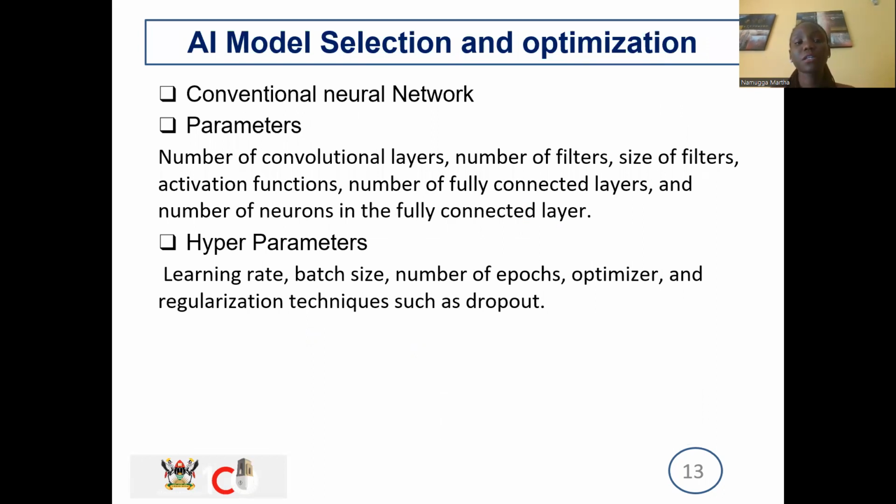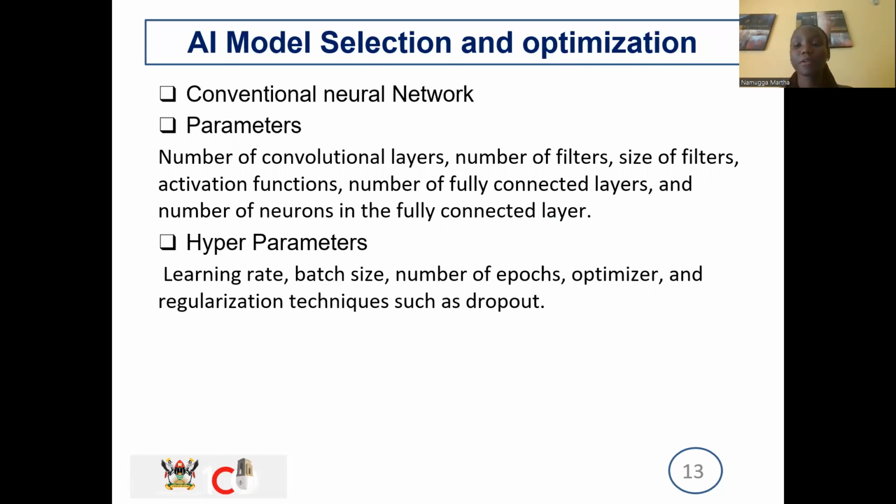And with this, we have interconnected nodes. And parameters, these are values that are predetermined before you run. So the parameters have like the number of convolution layers, the filters, the size of the filters. So these are determined before you actually run.